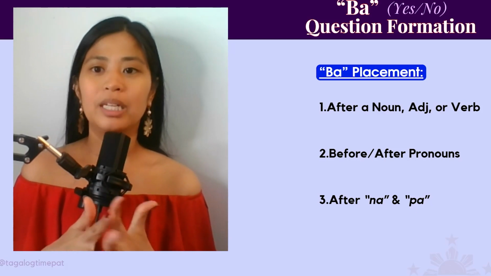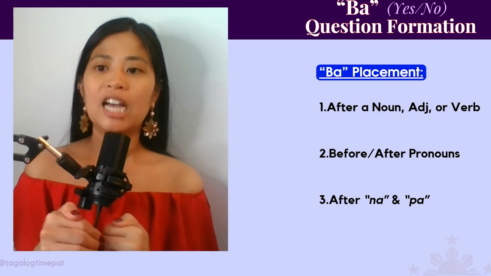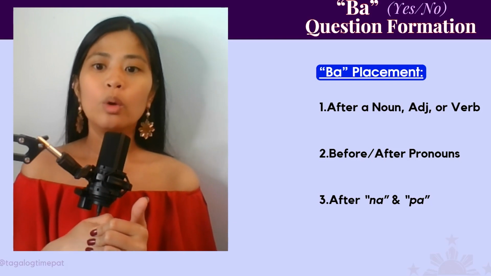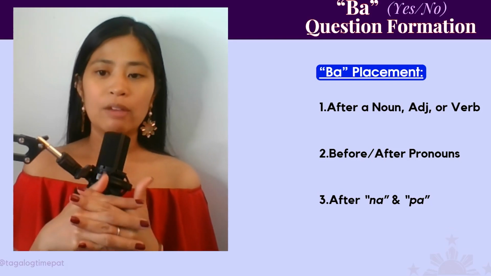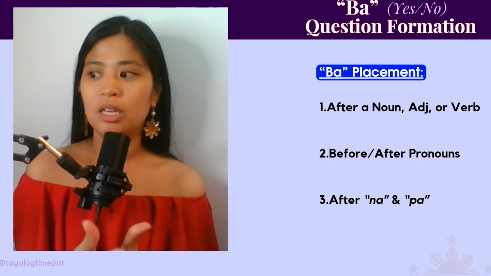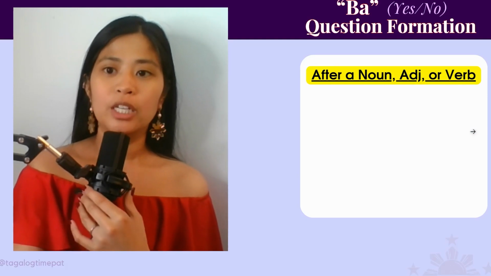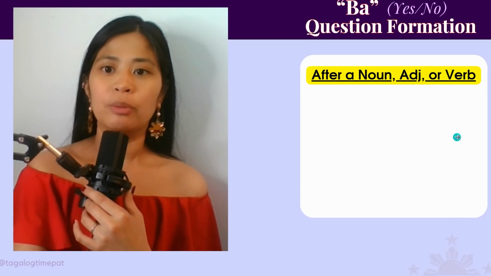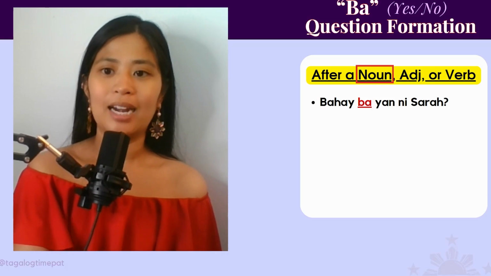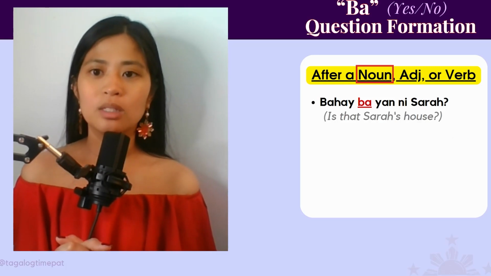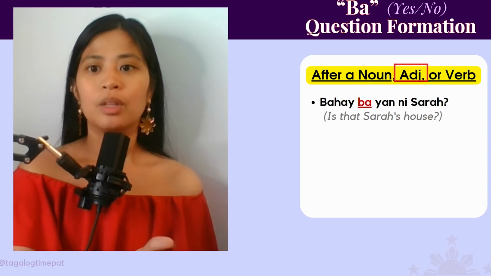So these are the common placements of ba. First, it goes after a noun, adjective, or a verb, or it can go before or after some pronouns, and it goes after na or pa if they appear in a phrase. So first, it can go after a noun, adjective, or verb. For example, bahay ba yan ni Sarah? Is that Sarah's house? Bahay ba yan ni Sarah? It's going after the noun.